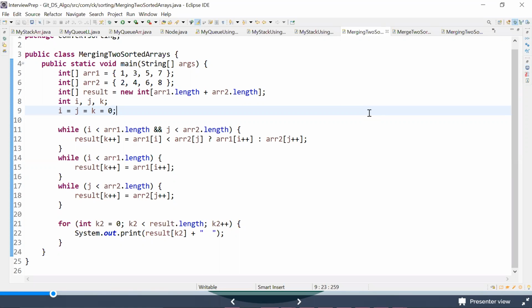There is a similar flavor of problem called merge two sorted linked lists, right? Merge two sorted linked lists. You can try that also because it has similar logic. Maybe you need to do it using linked list operations, right? You need to use linked list operations for that. So with this point, guys, I just want to ask if you are able to understand the code that we have written by taking examples.